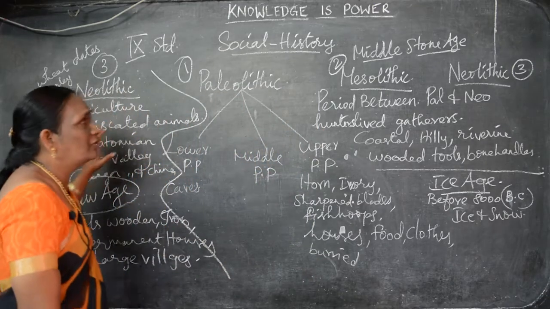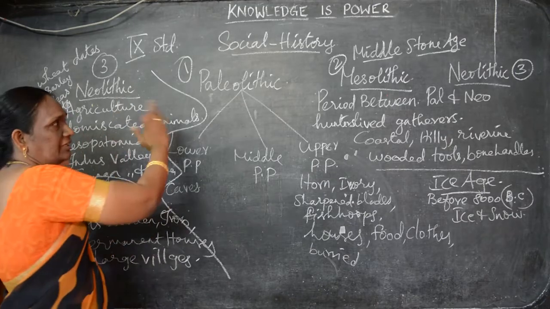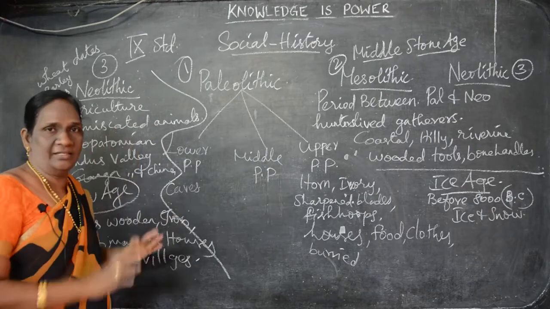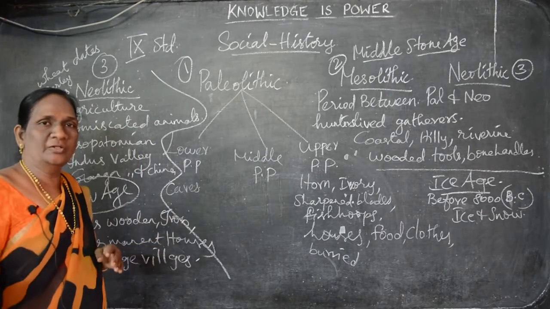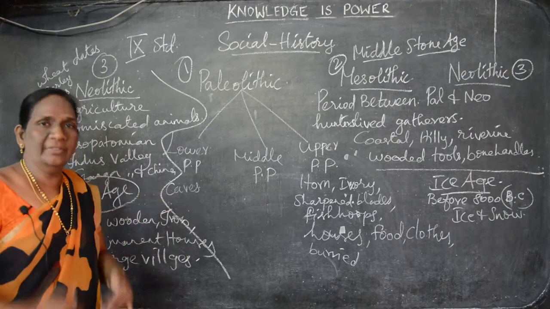Understand? These are all about the prehistoric period. Only the divisions of the period we saw. Then afterwards, this is about India. Next we'll pass on to the Paleolithic period, Mesolithic period and Neolithic period in Tamil Nadu.